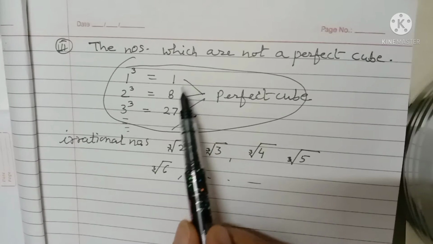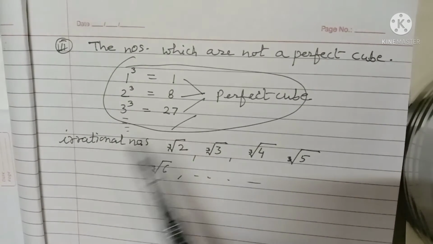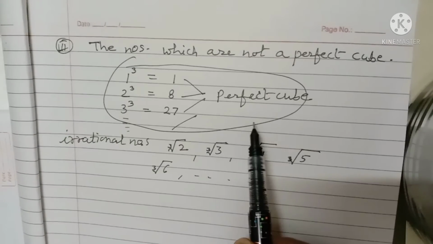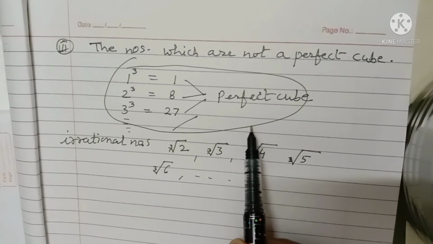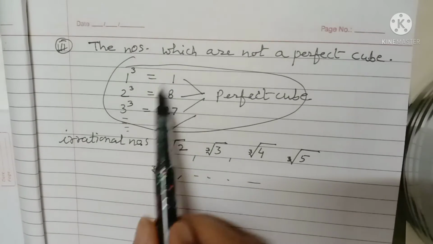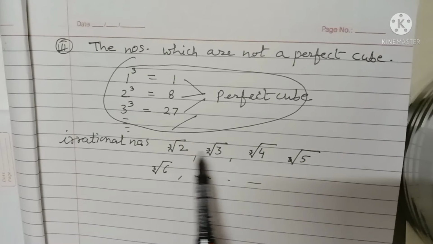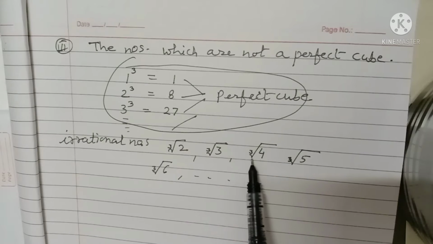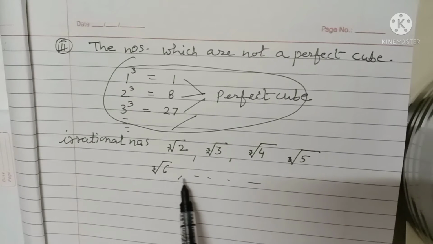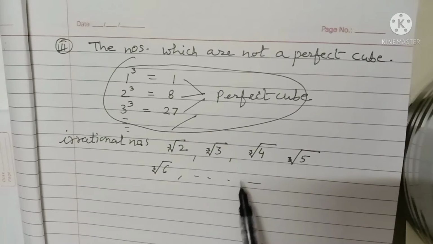So the numbers 1, 8, 27 are perfect cubes, and you can find 4 cube, 5 cube. Those numbers are not irrational numbers. Instead you will write the cube root of 2, cube root of 3, cube root of 4, cube root of 5, cube root of 6, and so on. So these are irrational numbers. These are the examples for irrational numbers.